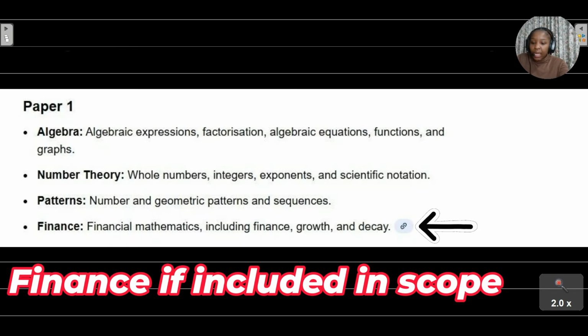Paper 1 is your paper that deals with your algebraic expressions, your algebraic equations, your factorizations, your graphs. It deals with your number theory, so your whole numbers, integers, exponents, scientific notation. It deals with your number patterns, so your linear patterns, your geometric patterns.